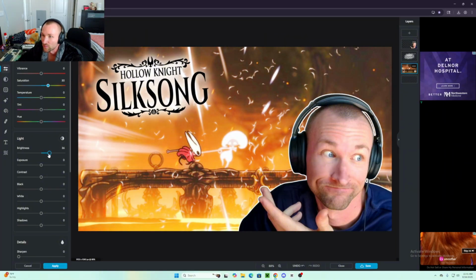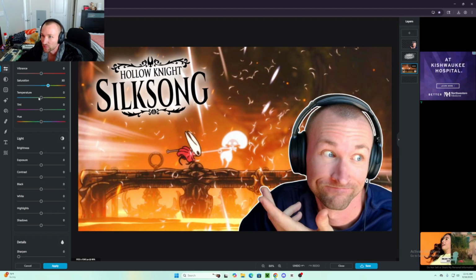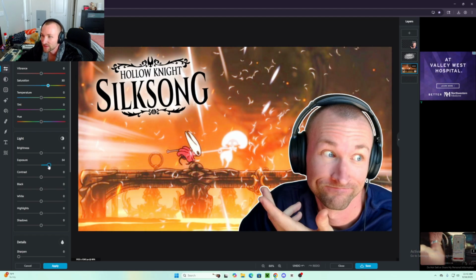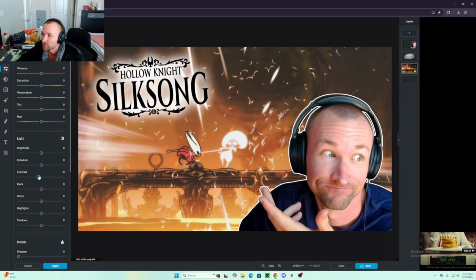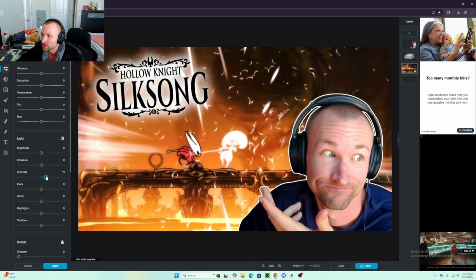Then you also have overall brightness, which is another one that I like to tweak pretty often. Exposure, sometimes it makes sense to up the exposure. In my opinion, on this one, it's probably going to make sense to turn it down a little bit. But one of the earlier things I like to do too is adjust contrast. Contrast is really going to, you know what? I would actually start with contrast because contrast is what's going to really make the thumbnail pop. So I would start with that, kind of like adjust that to wherever it looks good.